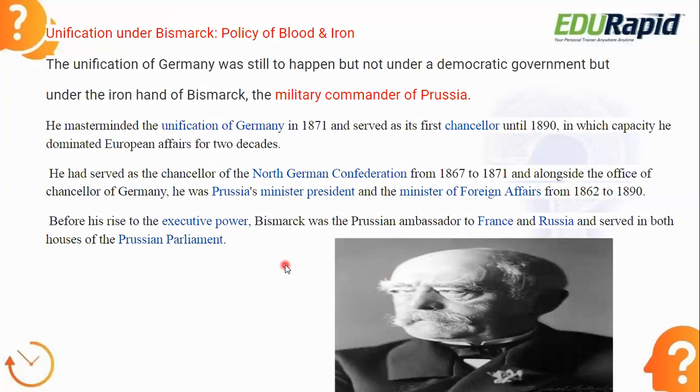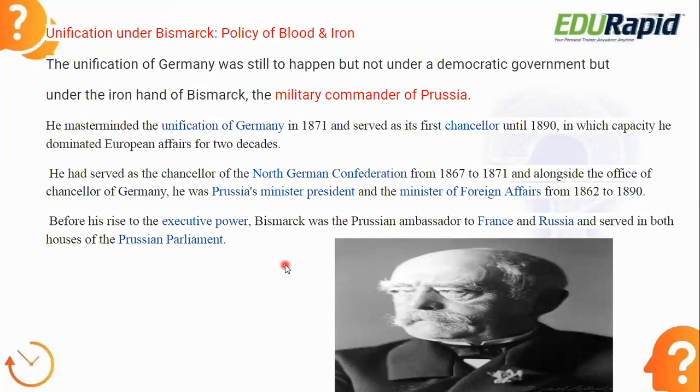So the next thing you need to know about Bismarck is that he did not believe in democracy or any democratic procedure. What he said was, if you just sit in the parliament making petitions to the government or asking the monarchs for different rights, then it is not going to happen. What you need to do is the blood and iron policy.